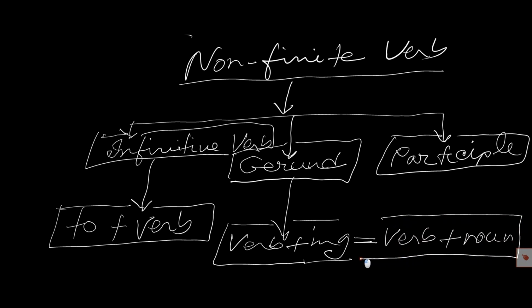When the verb takes ing and it is used as noun, the verb is called gerund. The other name of gerund is verb plus ing equals noun. So what is called gerund? We can say the verb with ing used as noun is called gerund.